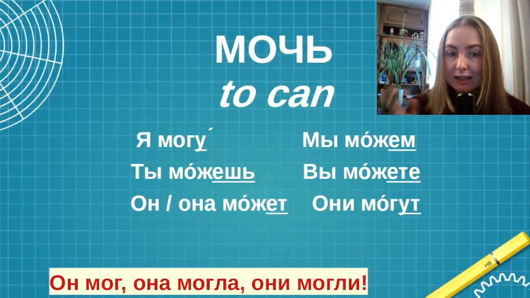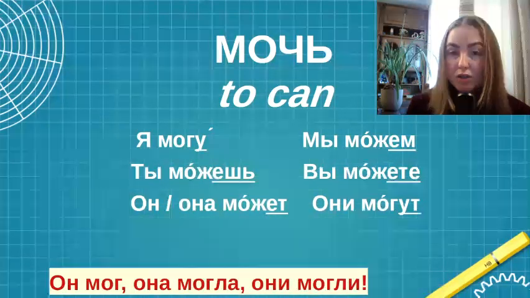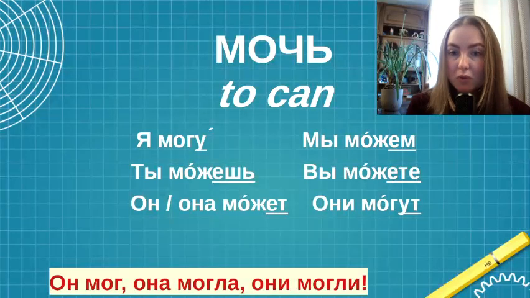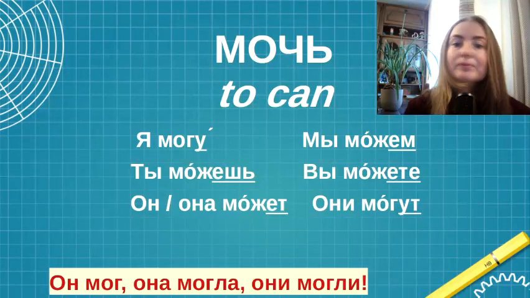We write G, but pronounce K, он мог, because it's the end of the word, so it's a weak position. So G, voiced consonant becomes voiceless. Он мог. Она могла, she could, и all plural forms like мы, вы, они, могли, they could.